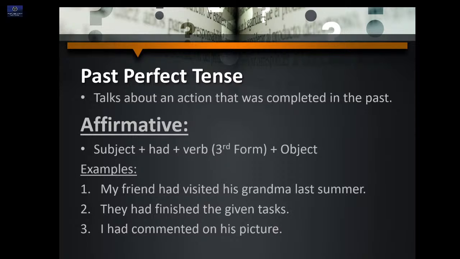How to construct an affirmative sentence? Subject, had, third form of the verb, object. Now here you need to remember that perfect always has the third form of the verb, whether it is past perfect, present perfect or future perfect. So the verb will be in the third form. Examples: my friend had visited his grandma last summer. They had finished the given tasks. I had commented on his picture.